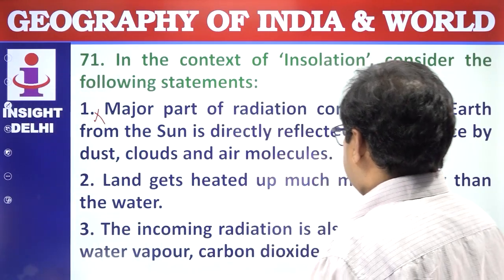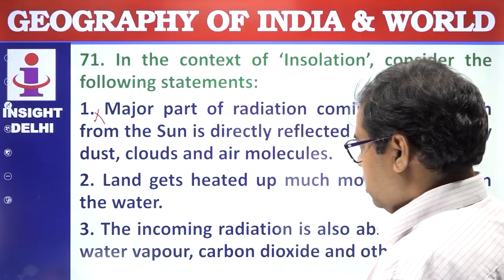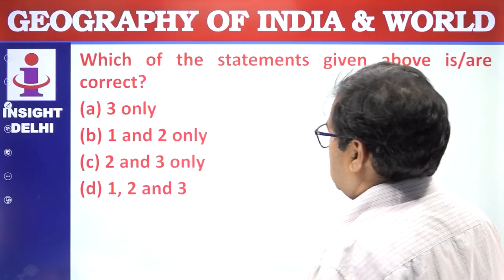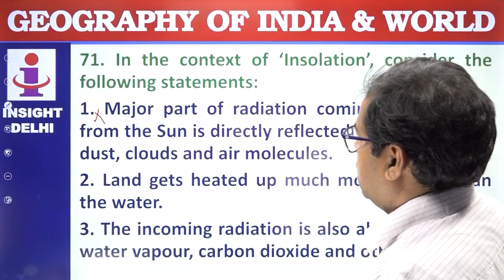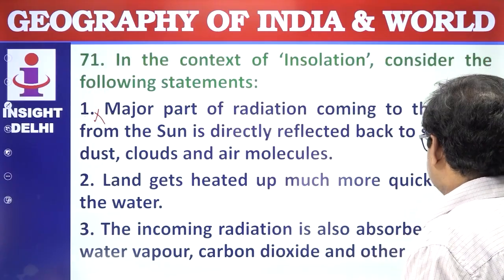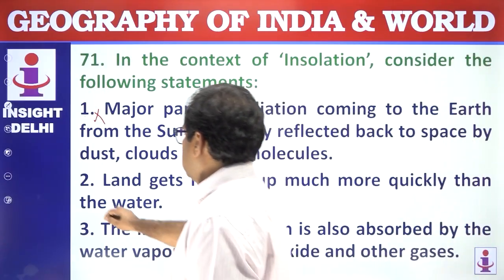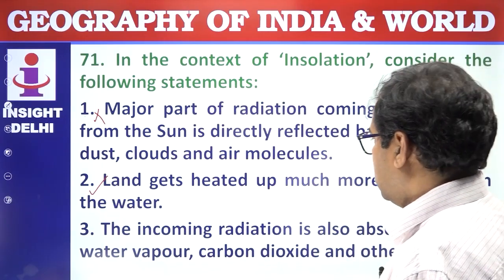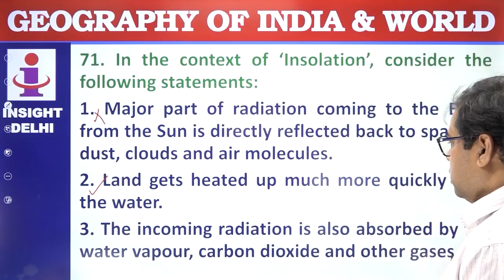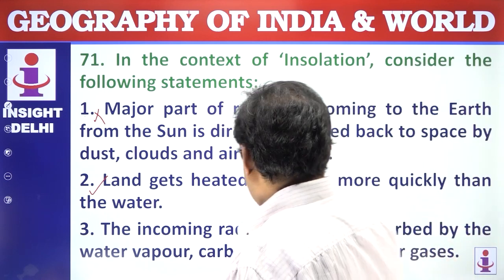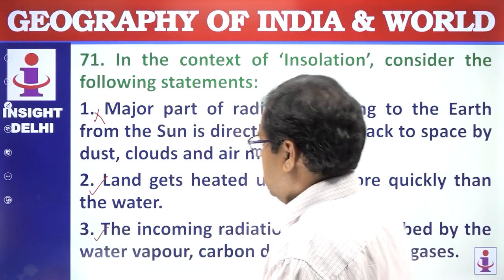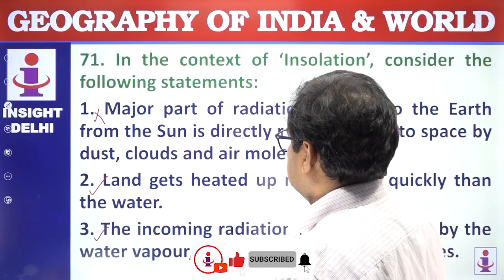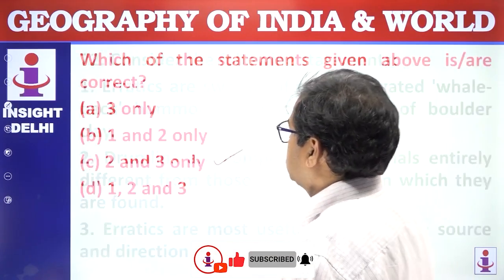The land gets heated much more quickly than the water. This is correct. The incoming solar radiation is absorbed by water vapor, carbon dioxide and other gases. Yes, correct. So which of the following statements are correct? 2 and 3 are correct. Yes. Answer is C. Next question.